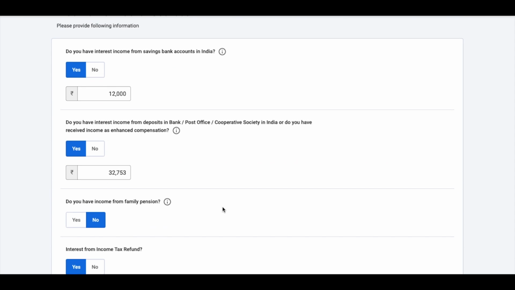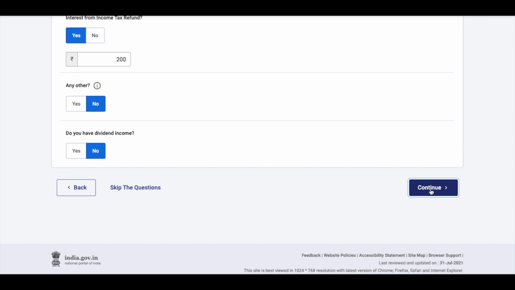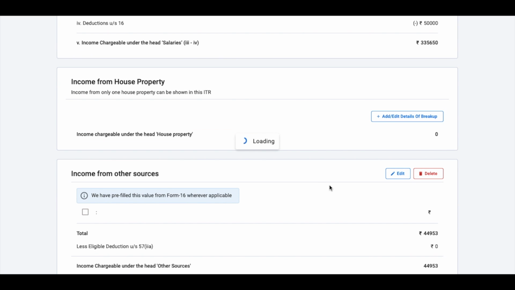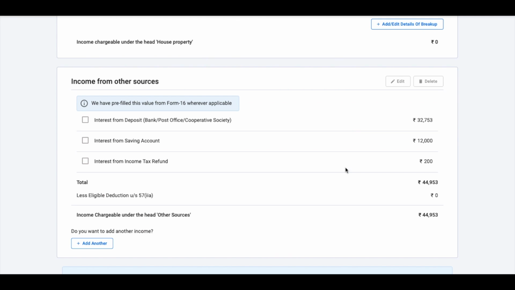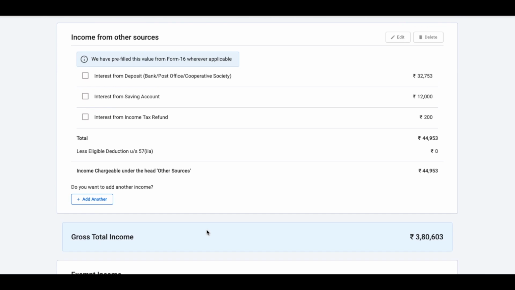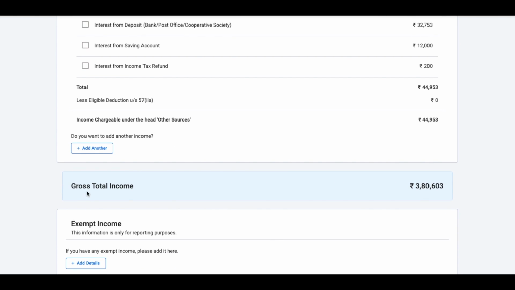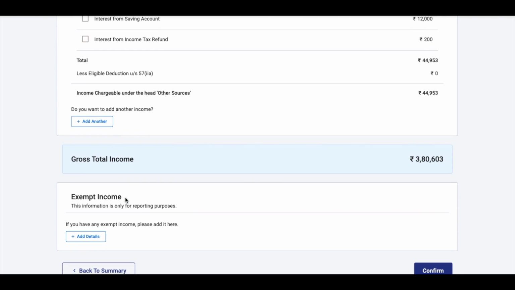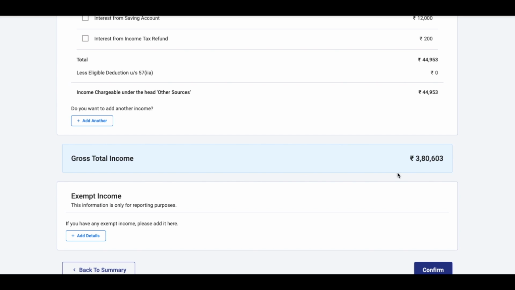Now, as soon as I say continue, because I've filled up these questions, it'll pre-fill or auto-fill the data for me. So in this case, as you can see, there is interest from savings account, there's interest from income tax refund. And now it calculates the gross total income. So here your gross total income is appearing.